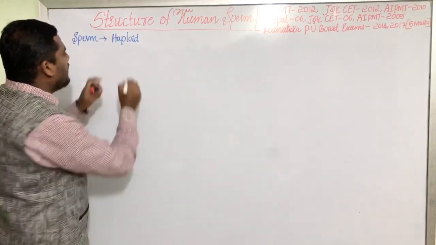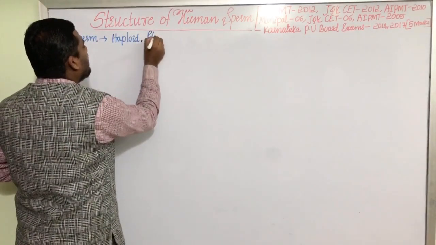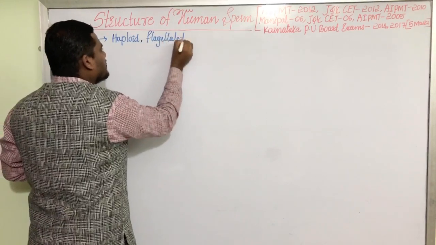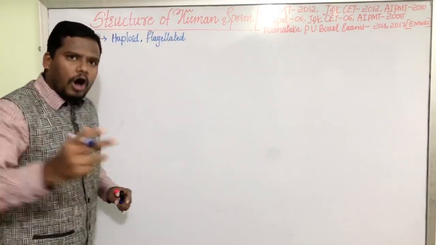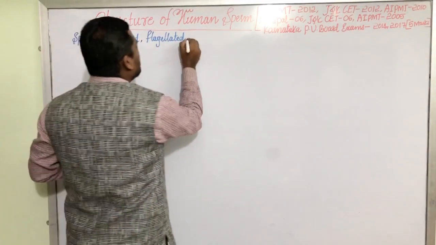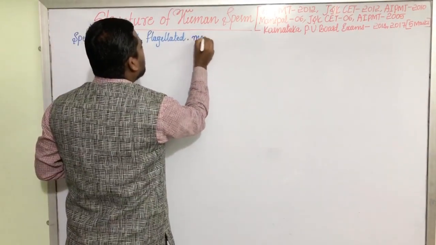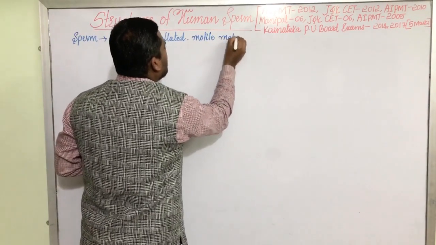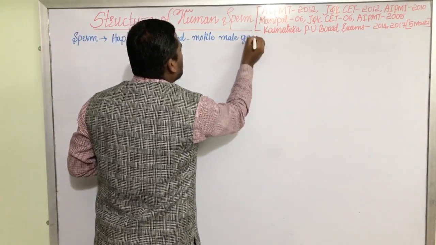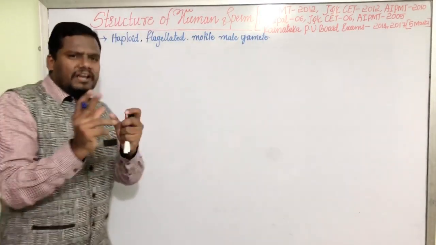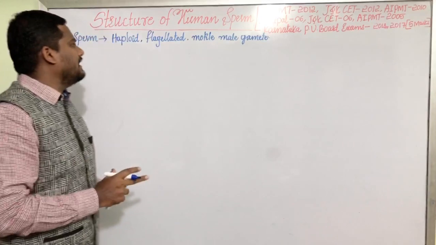Sperms are haploid, flagellated, that means they have flagella, a long tail. They are haploid, flagellated, motile male gametes. This is the technical definition of the sperm, my dear friends.